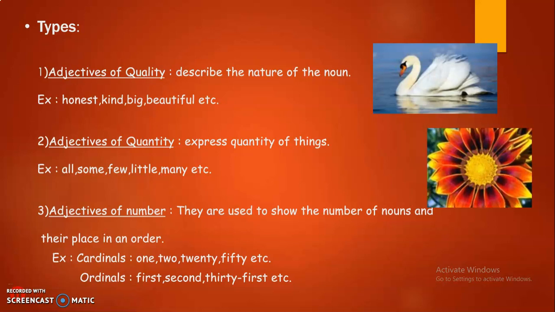Okay, or there are some 20 flowers in my garden. There are some 10 birds. Next, examples for ordinals are: this is my 10th video, or this is her 21st birthday party. These are examples for adjectives of number.